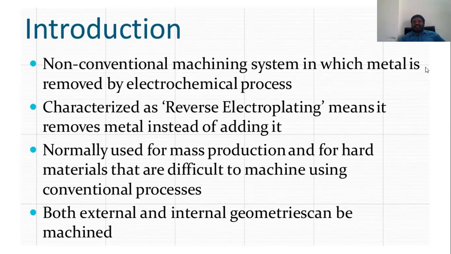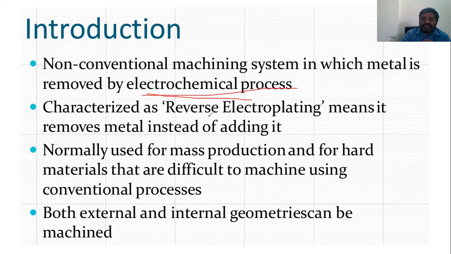Machining is a process in which metal is removed by an electrochemical process. We know this one, this is the electrochemical process. It means there is an electrolytic process here. What happens? There will be ions of the atom, electrons combined with water, and then hydroxyl ions will be created, as well as hydrogen gas. So this is what we are calling the electrochemical process here.